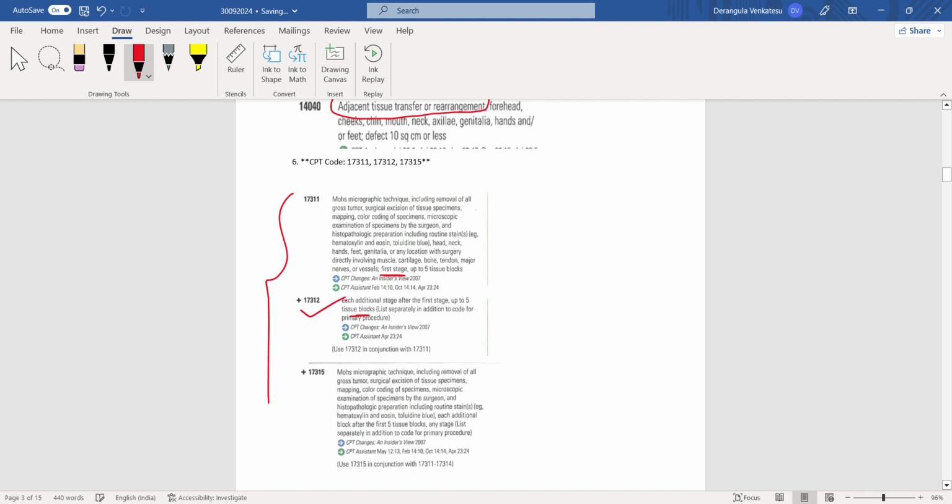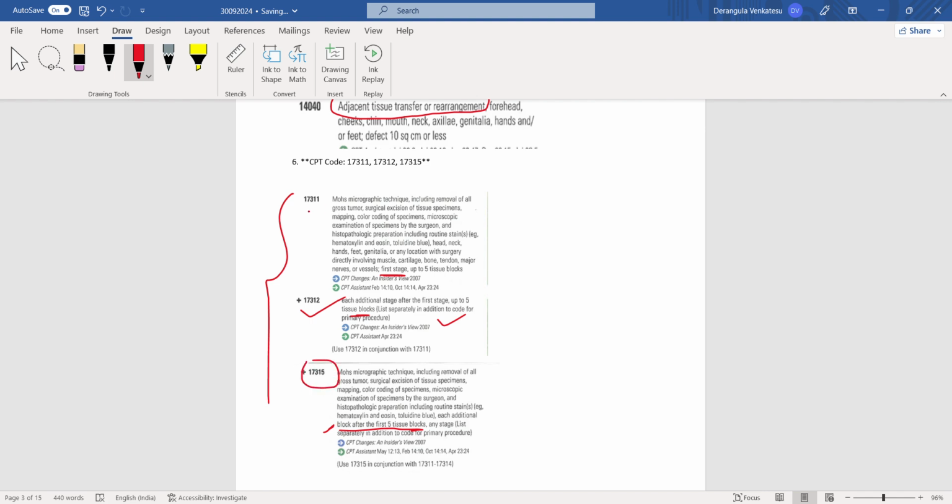is an additional code, and each additional block after the first 5 tissue blocks. So for the first 5 tissue blocks this is the additional code, and after the first 5 tissue blocks, for each additional block you have to add 17315 also.